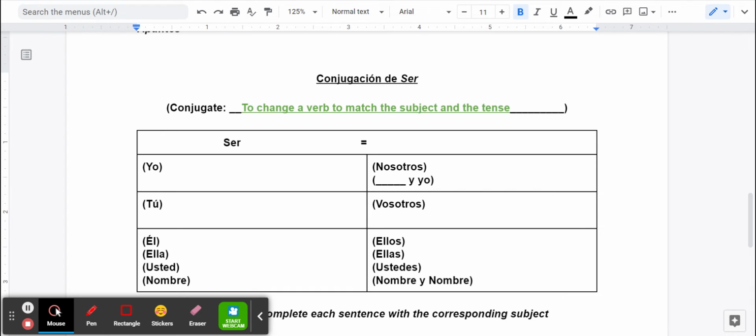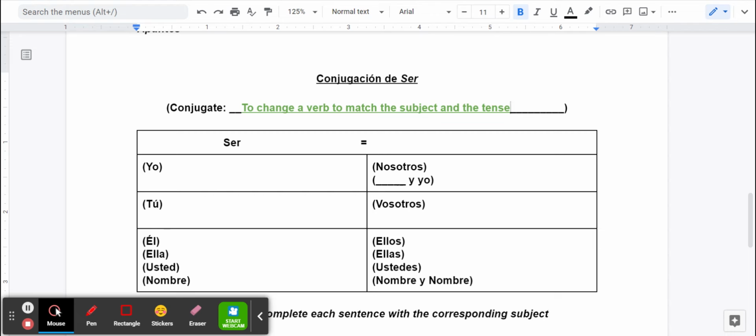Now, you may think, what do you mean? Verbs don't change. Yeah, they do. If you think about it, you don't say I be, you be, he or she be something. You don't say I is a teacher unless you want to speak poor grammar. You say I am a teacher. You don't say you is, you say you are. You change verbs to match the subject. And in Spanish, you change them more often than we do in English.